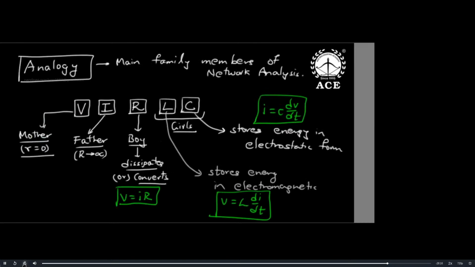So I consider our main family in network analysis to be voltage source, current source, resistance, capacitor. Voltage source is the mother: resistance zero, parallel system, voltage constant. Series, current is constant: the father, resistance is infinite. You cannot argue with the father, sir. So in a series connection, current is constant. The boy child is the resistor, who dissipates and converts. He's a lossy element but also a converting element. But he's easy to understand because he does not depend on frequency. So boys are easy to understand. Girls' behavior depends on frequency. That's why inductor and capacitor are different for DC, different for AC, different for transient.